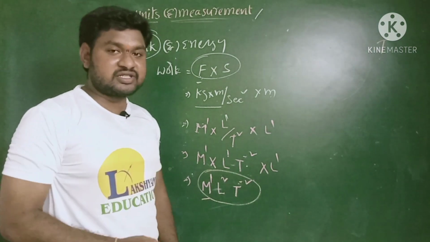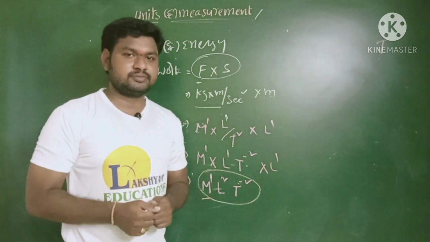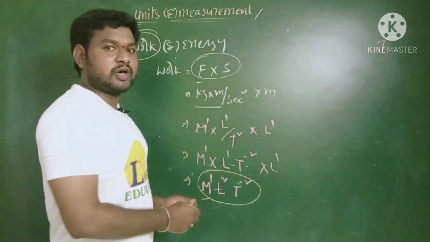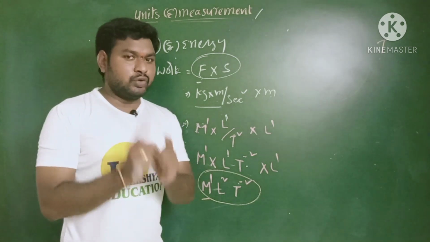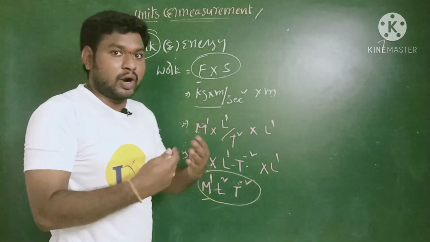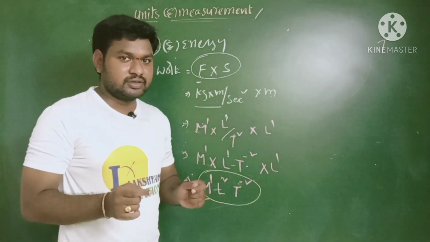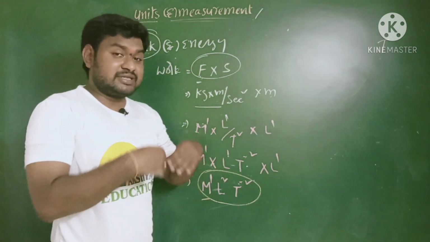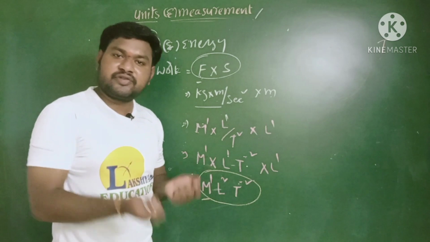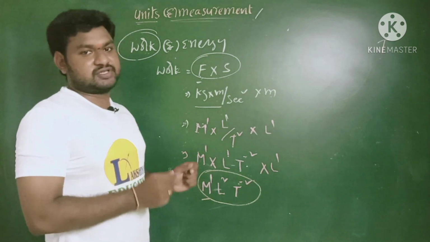So what we are told previously, work and energy have the same dimension formula. How is it possible? Of course, work and energy are the two different physical quantities, but the dimension formula is same. How? Look at here carefully, work done. When you want to do some work, we need some energy. There is an interrelation we have between the work and energy. That means at the time of doing work, the energy is transposed from one place to another place, in one form to another form. That's why work and energy have the same dimensional powers.